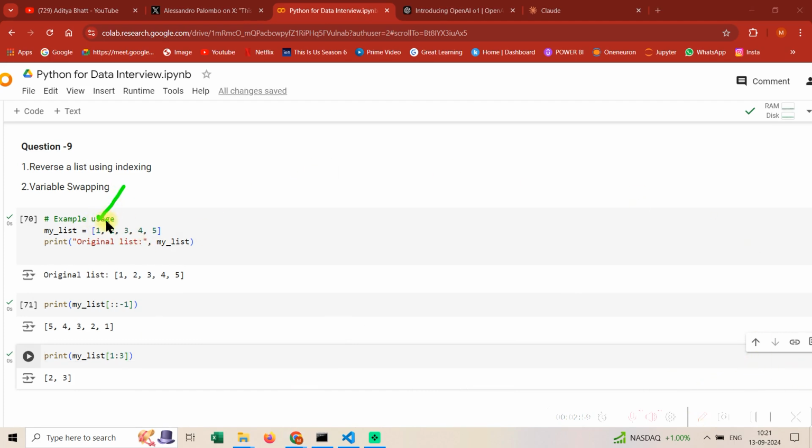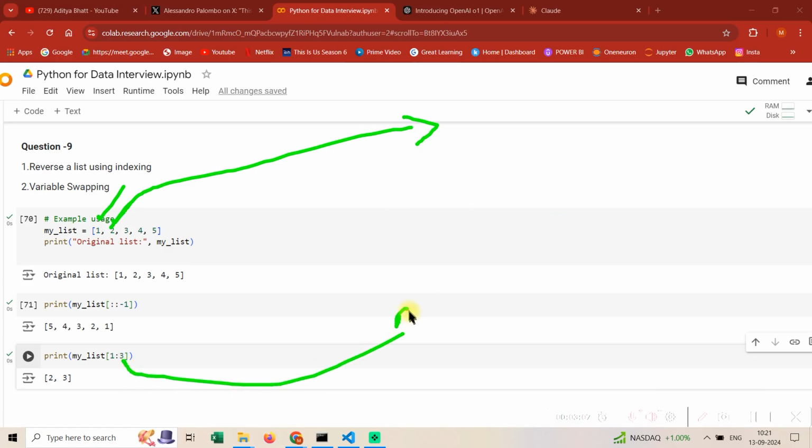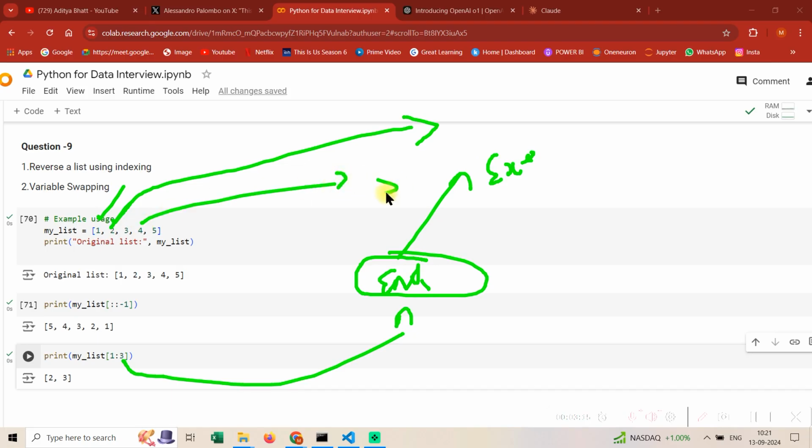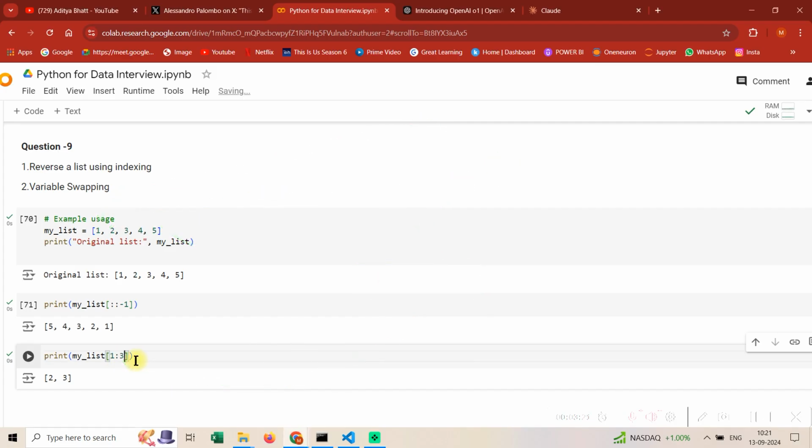See guys, this is 0, this is 1. So it will start from here and it will go till 3. That is the ending part. Always remember the end is not inclusive, the end is exclusive. So this 4 is essentially 3, but this won't be included. If you want 4 to be included in the output, do one thing, do 4 over here. So you will get 2, 3 and 4.